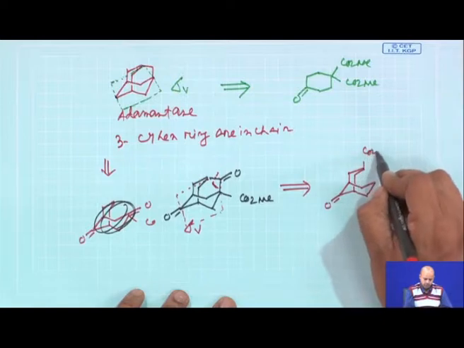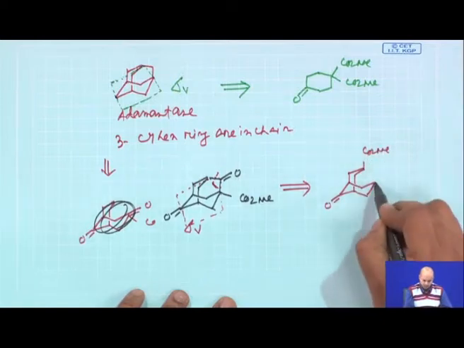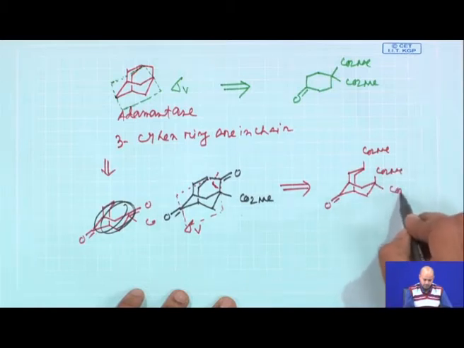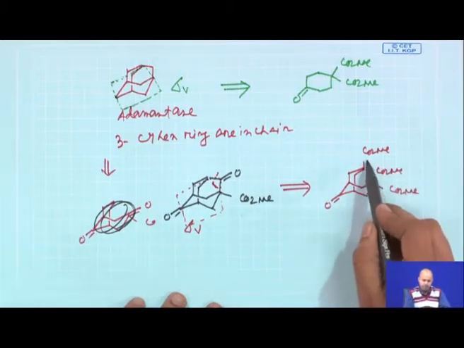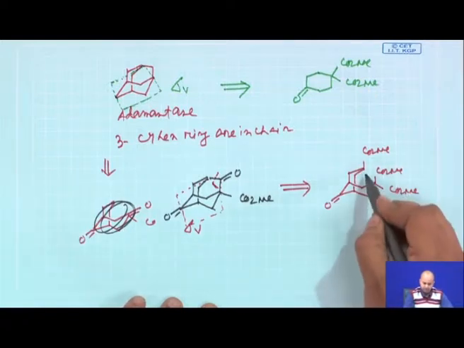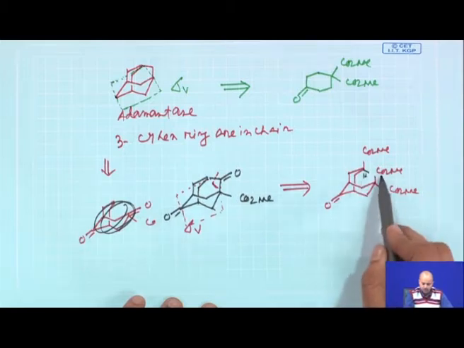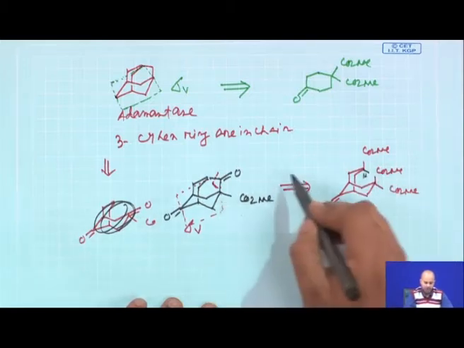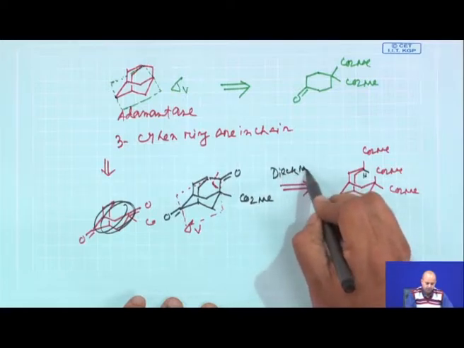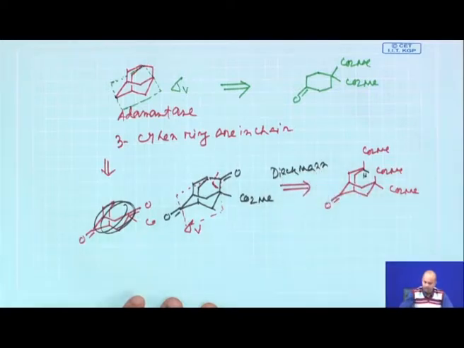We will put a CO2Me here and a CO2Me here. This CO2Me has a hydrogen here, which will form this carbanion, and then it will undergo a Dieckmann reaction with one of the CO2Me groups to give this thing. So, this transformation is your Dieckmann reaction, which is very obvious.